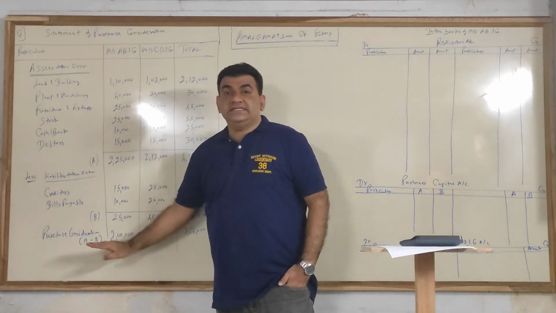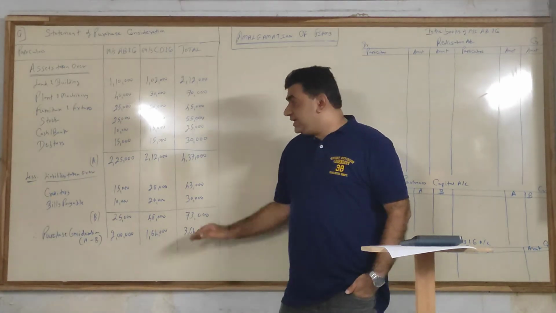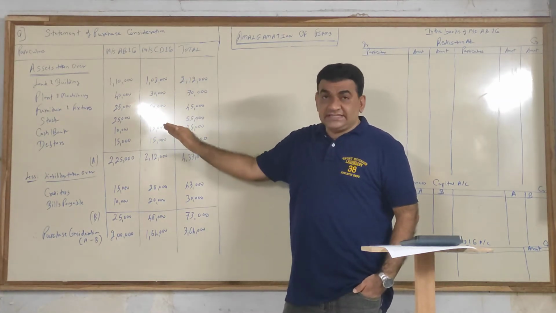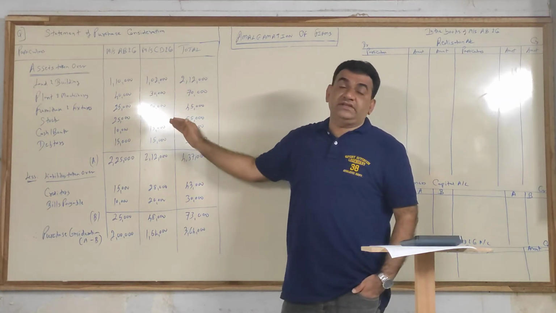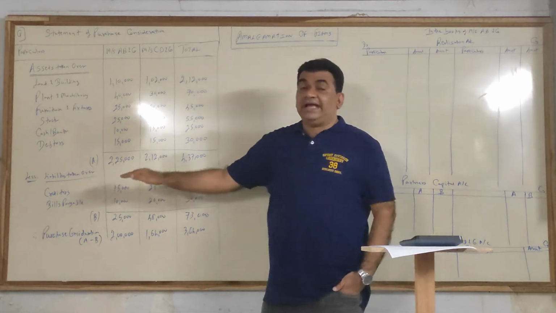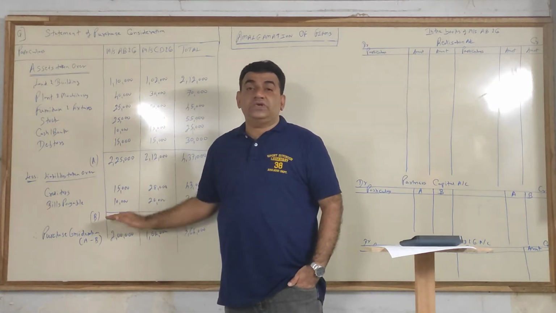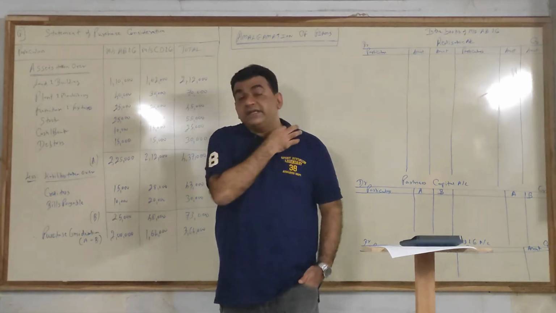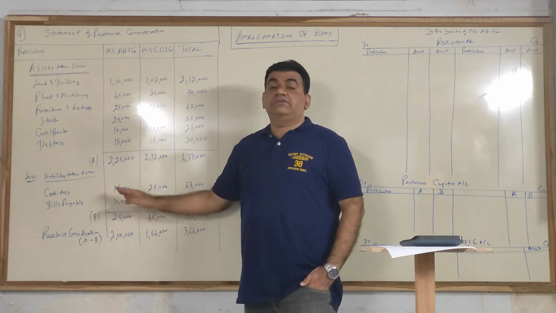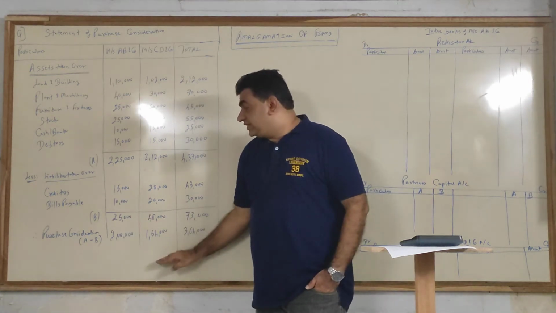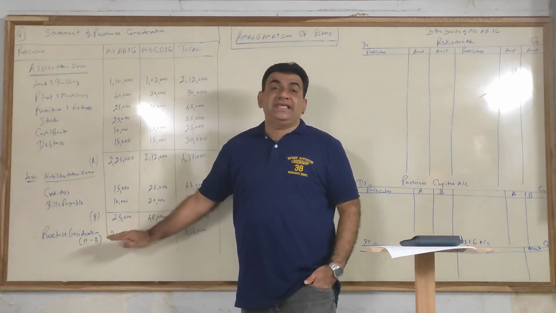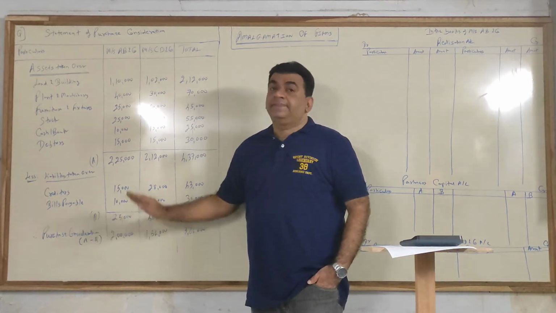So your PC is A minus B. A is the value of all assets, wherever a revised value is given, take the revised value, otherwise the book value, that is the value in the balance sheet. B is the total of liabilities, again the same thing: where the revised value is given, take the revised value or the value given in the balance sheet. So in short, your purchase consideration will be A minus B.